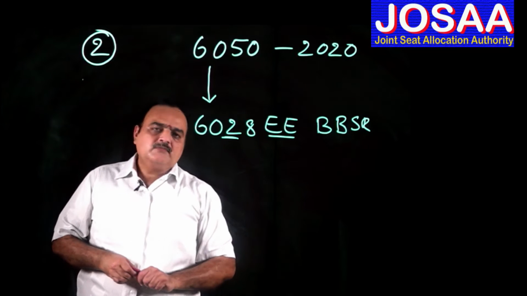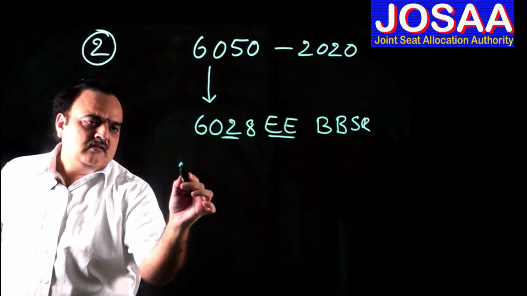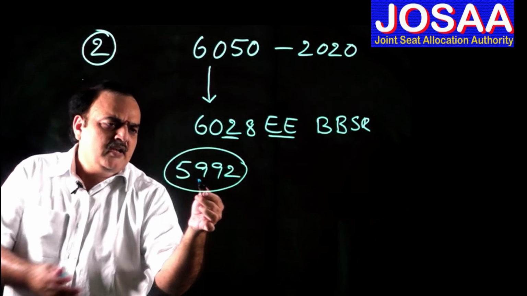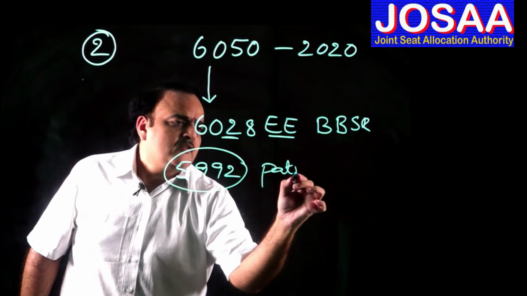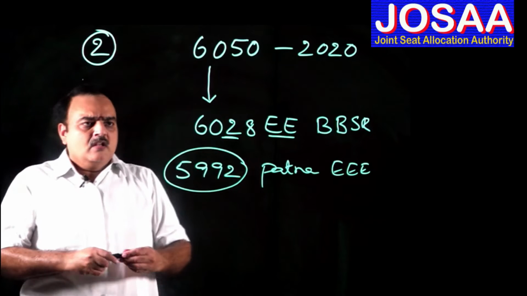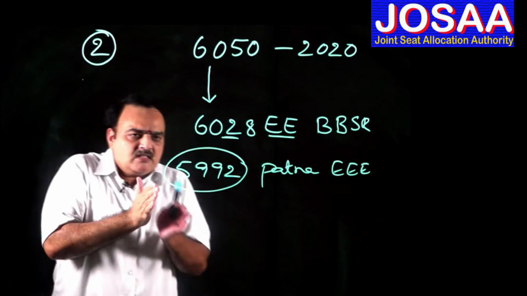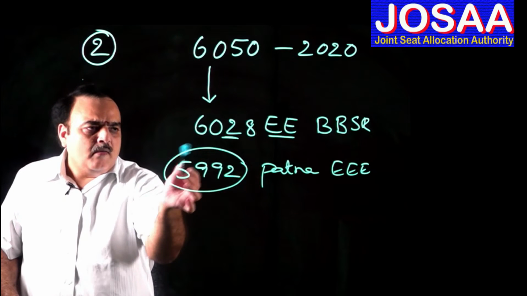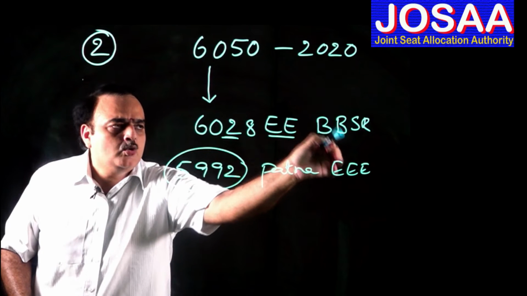Similarly, if you observe, in the 7th round last year, the cutoff rank was around 5,992 or 5,993 in Patna. This is a 4-year degree, EEE course. So now this student with 6,050 has a very fair chance of getting either Patna EEE or the electrical engineering 5-year dual degree in Bhubaneswar.